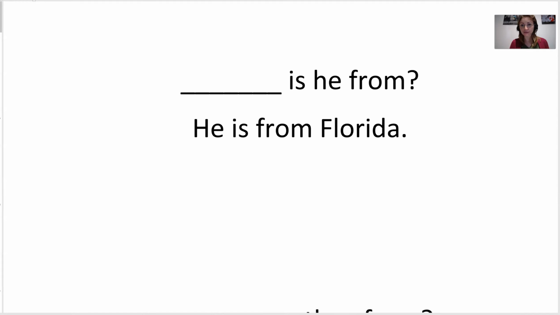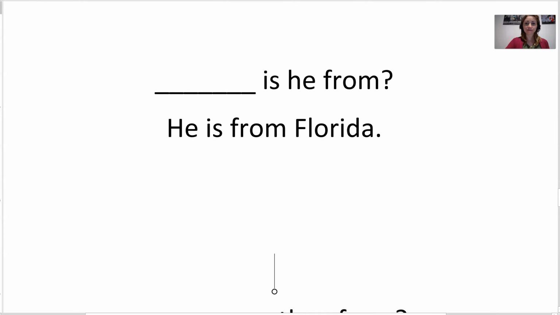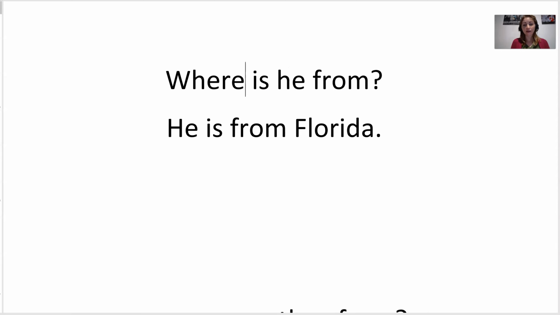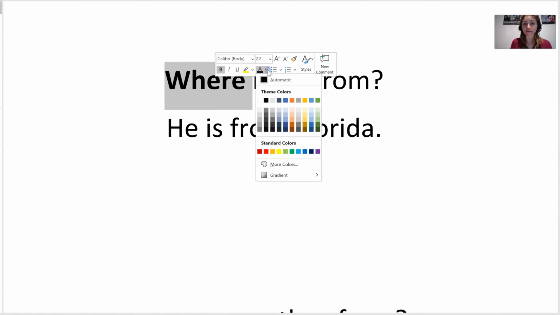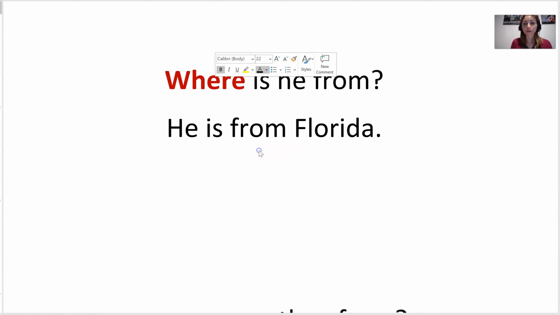So let me zoom in, we'll get a little closer. So here we have the same thing we practiced, right? Is he from? Okay, but I want to know the place. So I need to add where. Okay, I'll make it red here. Where is he from?